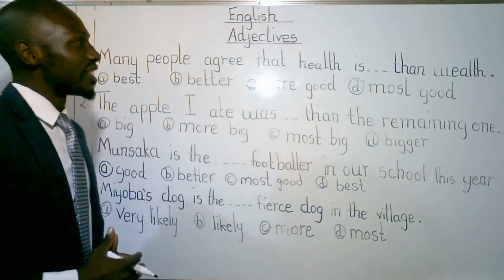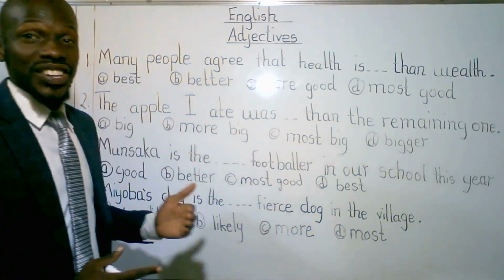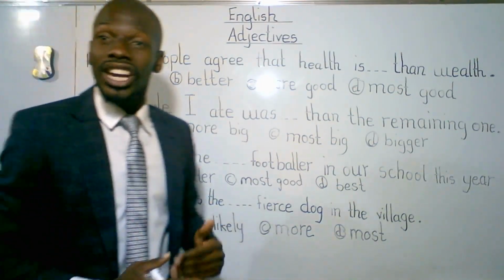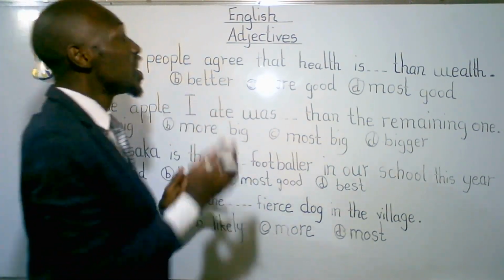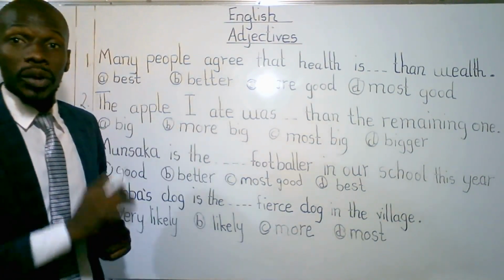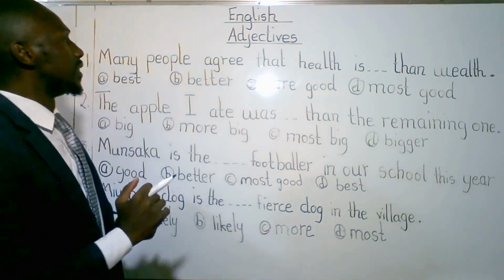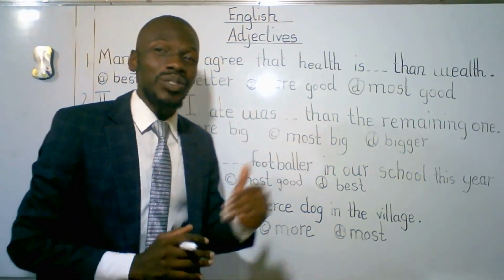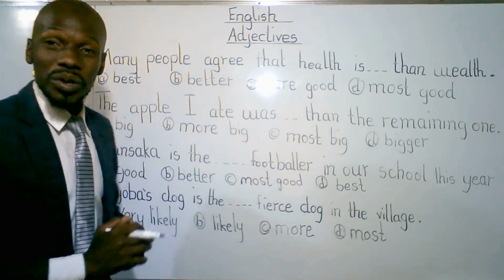Many people agree that health is dash than wealth. In this statement, they are comparing two things, health and wealth. Hence, we need a comparative word for good. The comparative word for good is better. The correct answer must be better than.